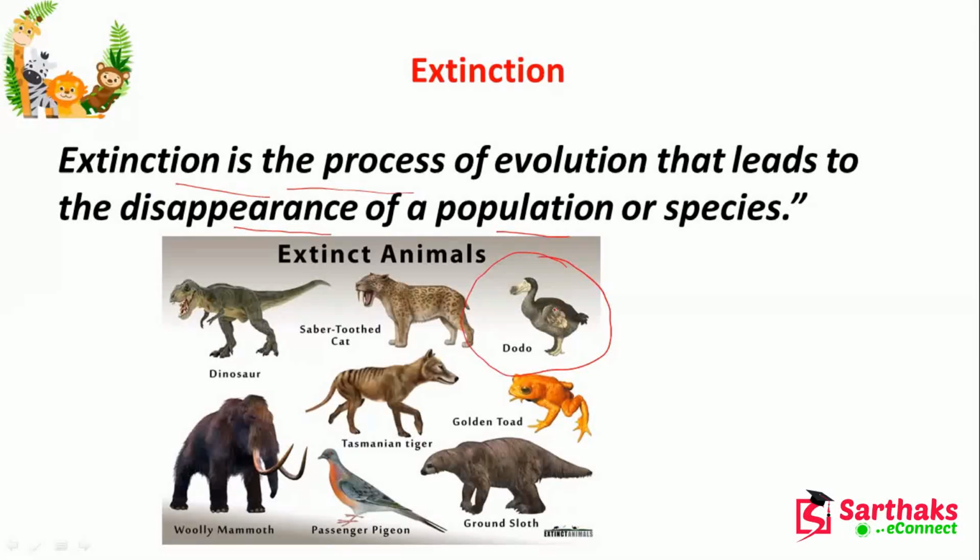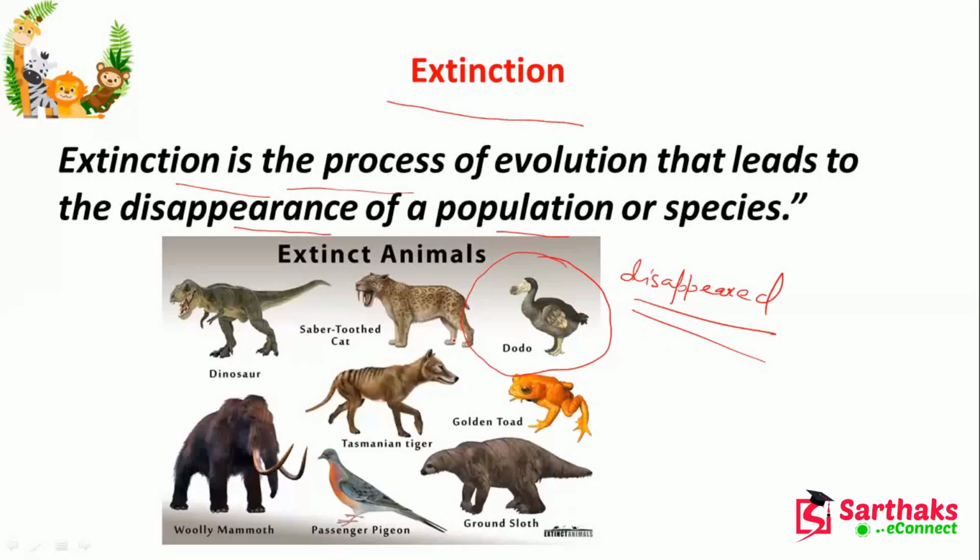Dinosaurs. We cannot see these animals. They have disappeared already. So this is called extinction. That means there is no existence. Extinction means there is no existence of these animals due to some reasons.